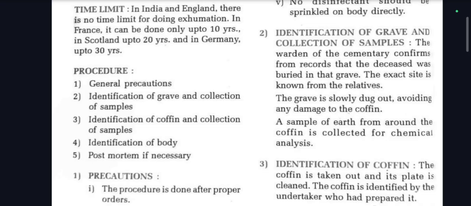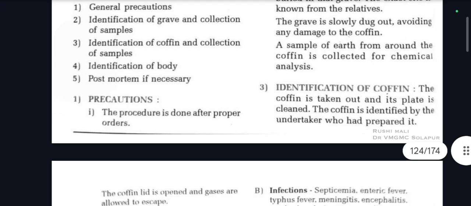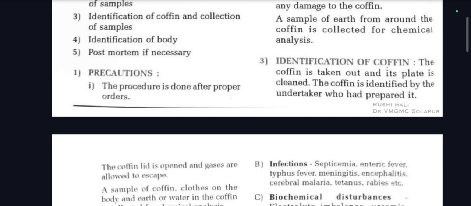The grave is slowly dug out, avoiding any damage to the coffin. A sample of earth from around the coffin is collected for chemical analysis. Identification of coffin: the coffin is taken out and its plate is cleaned. The coffin is identified by the undertaker who had prepared it.